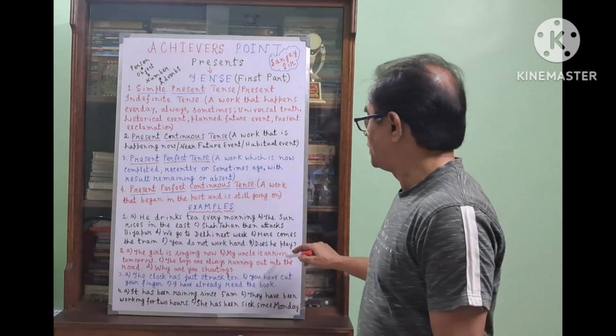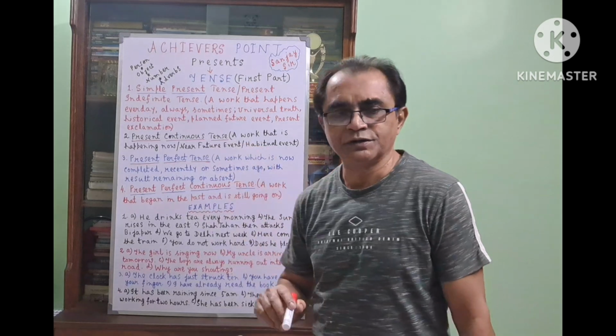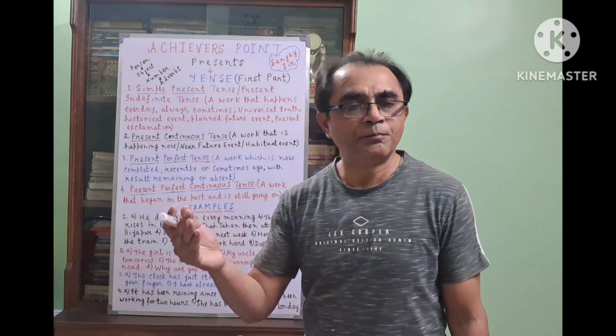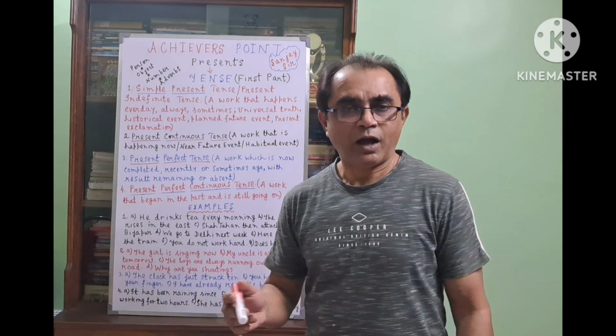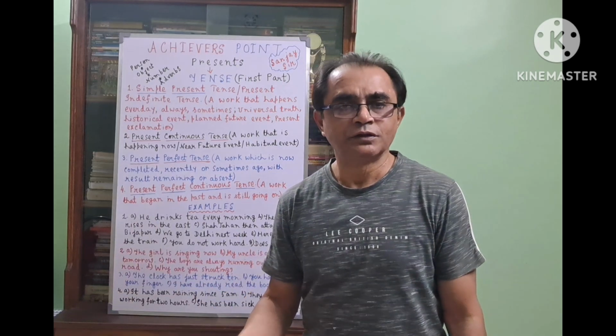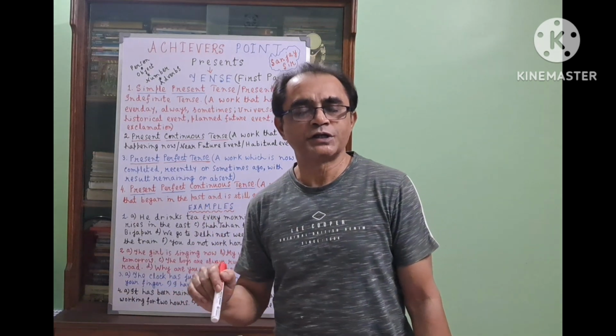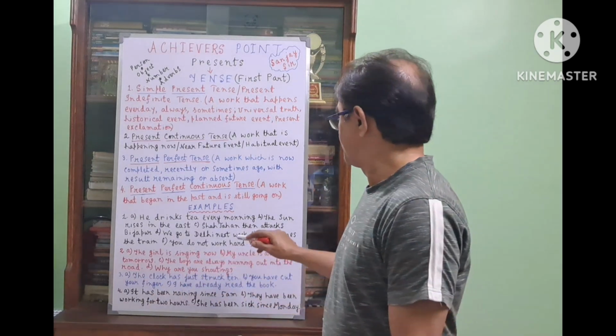My uncle is arriving tomorrow is a near future event. Or I am buying a television set this afternoon. I am not buying it now, but I will buy, and that will happen in the near future. So we can use present continuous tense here also, that I am buying a TV set this evening.